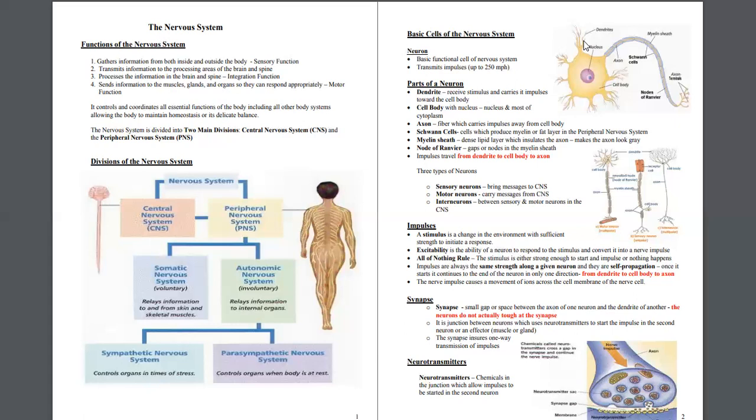So when we talk about basic cells of nervous system, neuron is the basic unit of nervous system. You can see in the figure which is shown on your screens. It has parts. First of all, the first part is cell body with nucleus. It has a centrally located nucleus which is filled with cytoplasm.